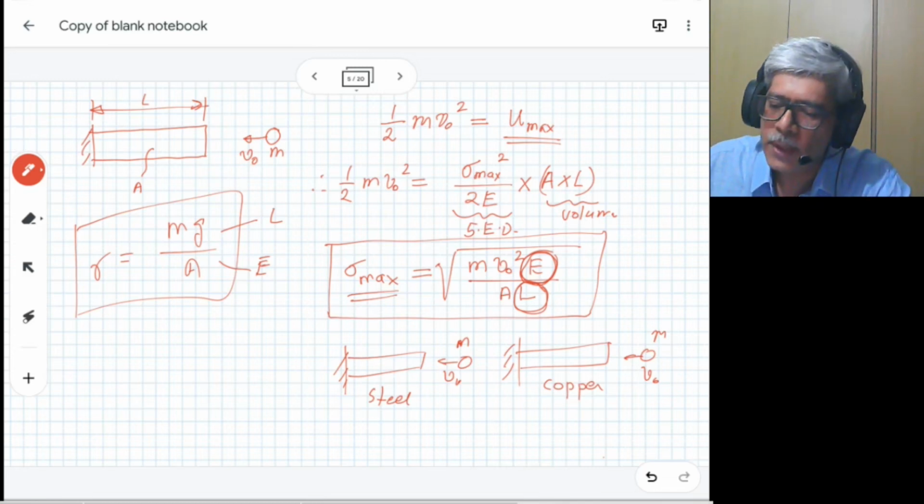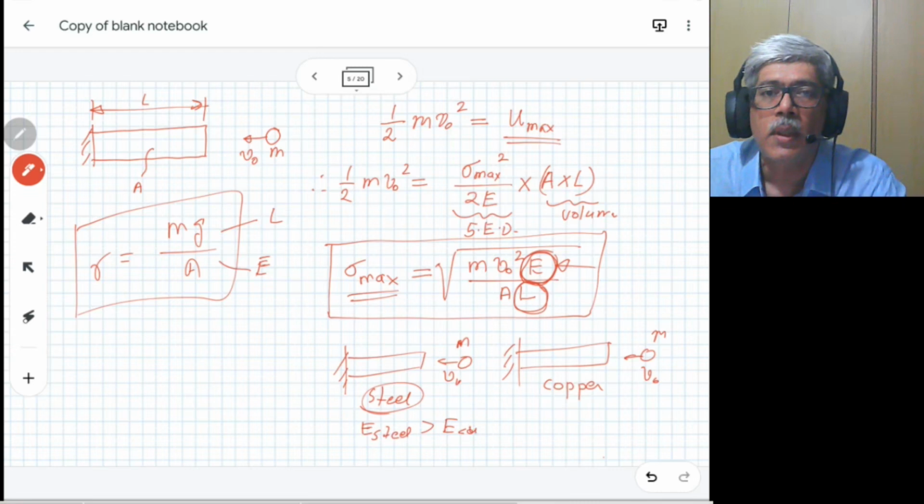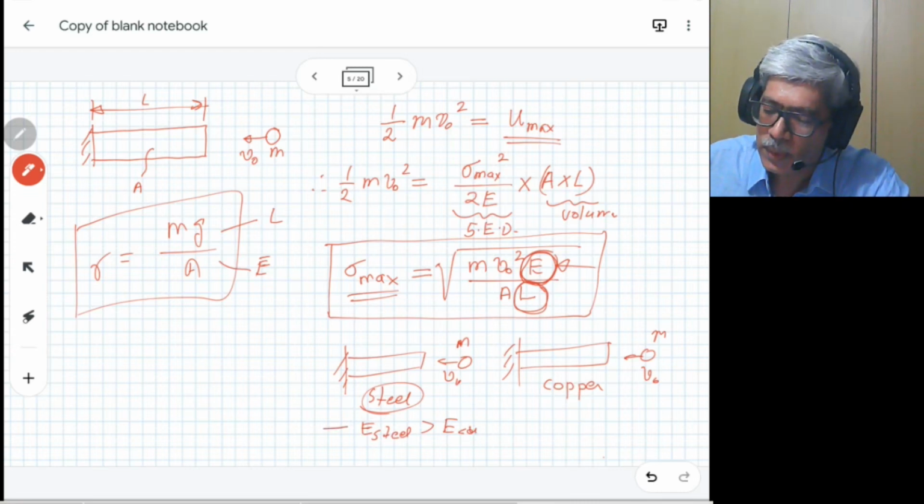The rod which has the higher value of E will get higher stress. Since E of steel is higher than E of copper, this implies that sigma of steel will be higher than sigma of copper.